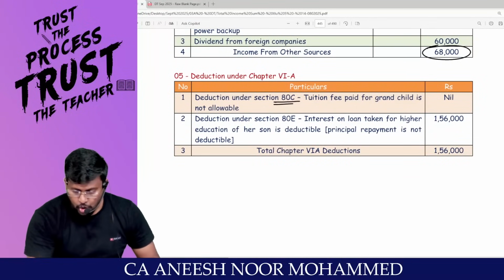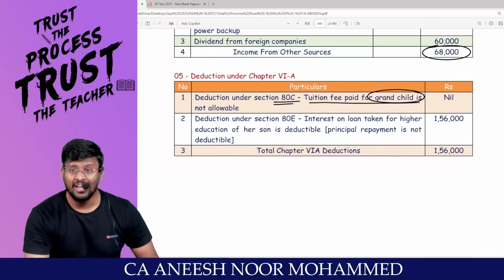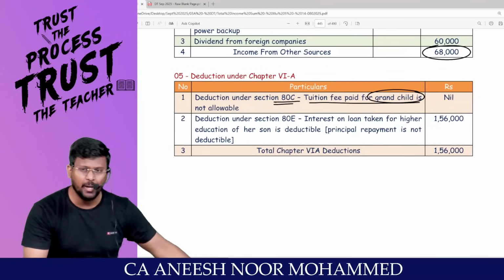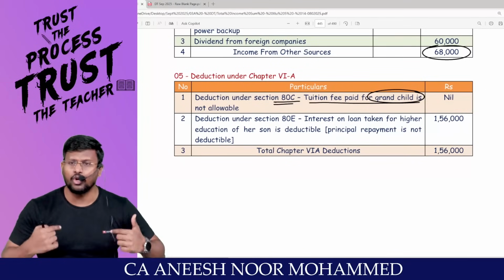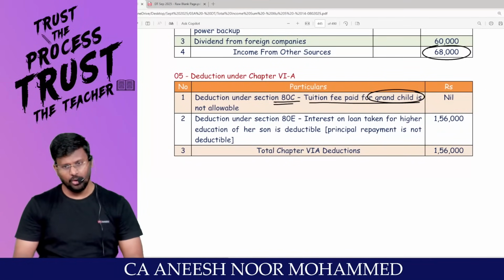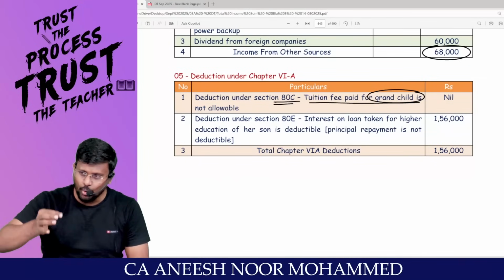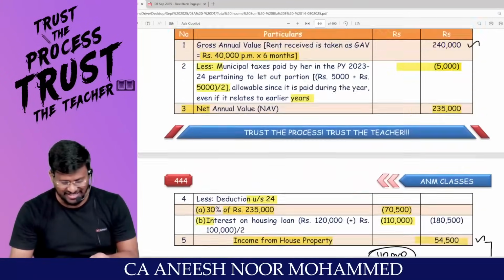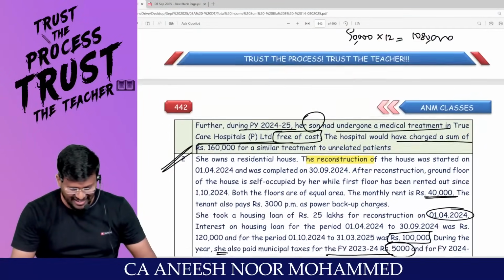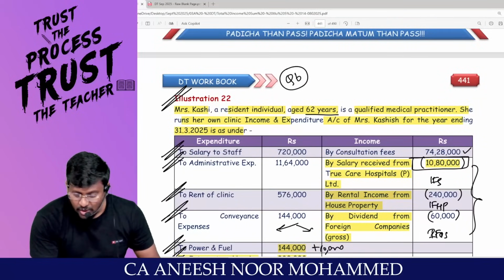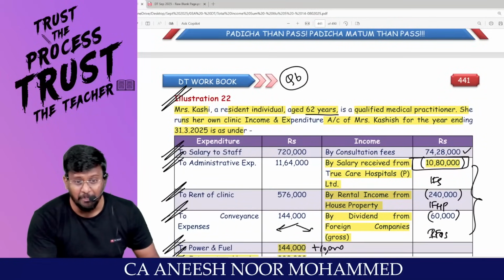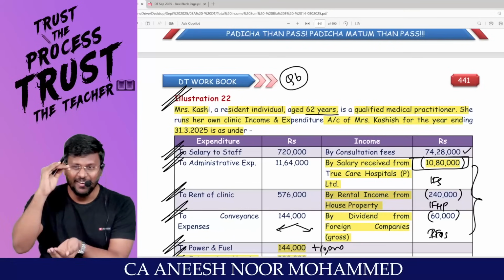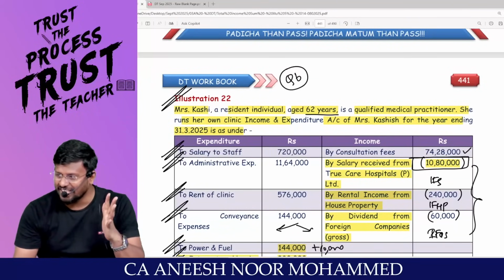Tuition fees paid for what children? Grandchildren. That means my son's or daughter's kids. Sir, you are entitled to claim deduction under 80C for own children, not for the grandchildren. This is 62, this is Party. Since Party paid for the grandchild, that will not be allowed as a deduction.